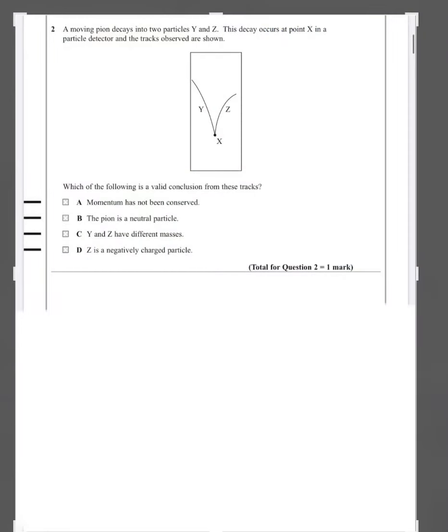A moving pion decays into particles Y and Z. The decay occurs at point X, so this is the point X, here the decay occurs. The Y goes in this direction and the Z goes in this direction. The particle detector and the tracks observed are shown. Which of the following is a valid conclusion from these tracks?